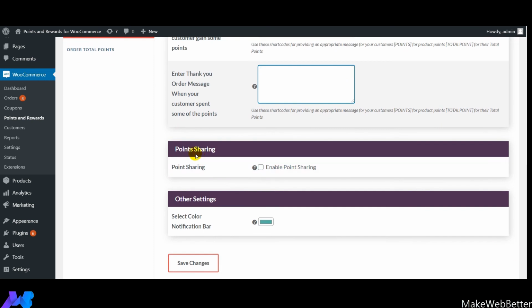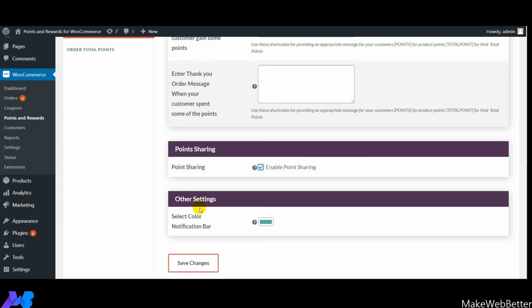Next is point sharing. With the help of this feature, you can provide the facility to your customers with which they can share some points with their friends or relatives or anyone they want, if you enable this functionality on your website. This is one of the very interesting features that I feel in this section.